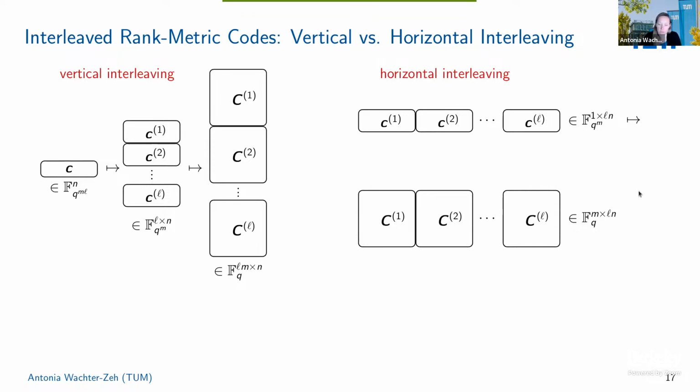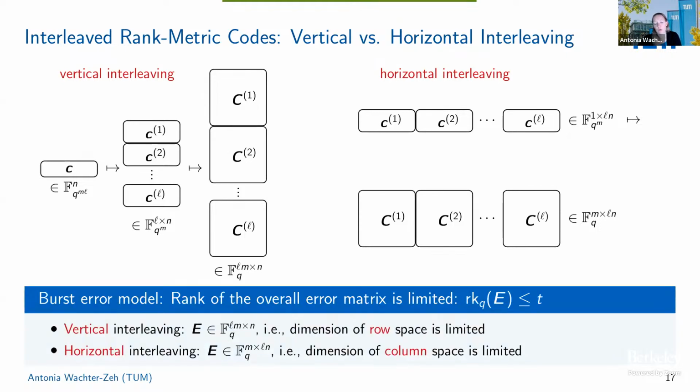depending on how we arrange the code words. Now, of course, we also have to speak about the error model. So recall that in the Hamming metric, we had these L code words below each other, and they all basically had the same error positions. Now here we are in the rank metric, so error positions do not really exist because we talk about the rank of error matrices. So the equivalent burst error model here is, first of all, that the rank of the overall matrix is limited. So in both cases, the rank of the matrix E is at most T.